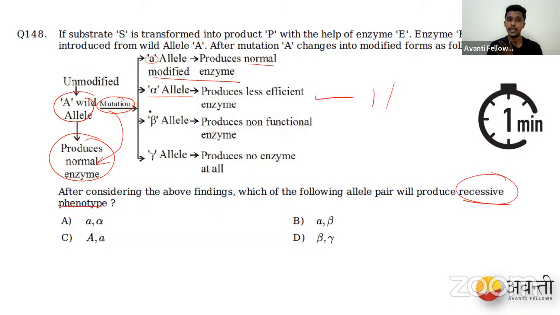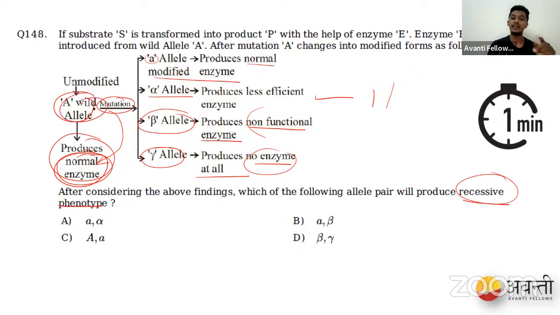But when it comes to the beta allele and gamma allele, they do not produce any enzyme at all. It's a non-functional enzyme or no enzyme at all. So if the normal allele goes with a non-functional enzyme, again we are getting a normal enzyme. If a normal allele goes with no enzyme at all, again we are getting the normal phenotype. That means beta and gamma should be recessive.